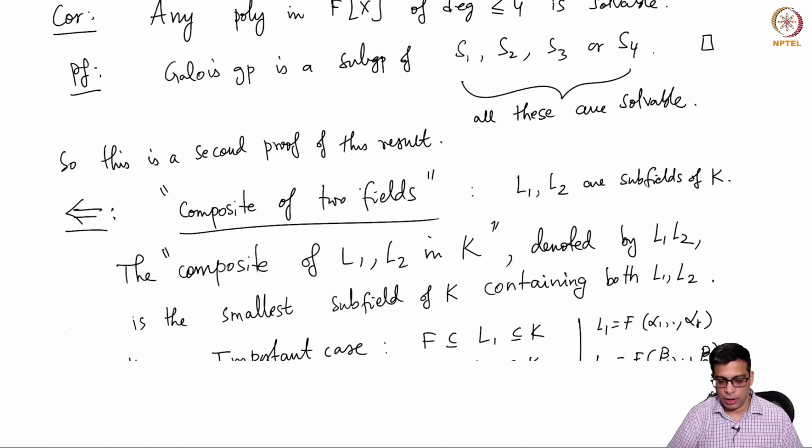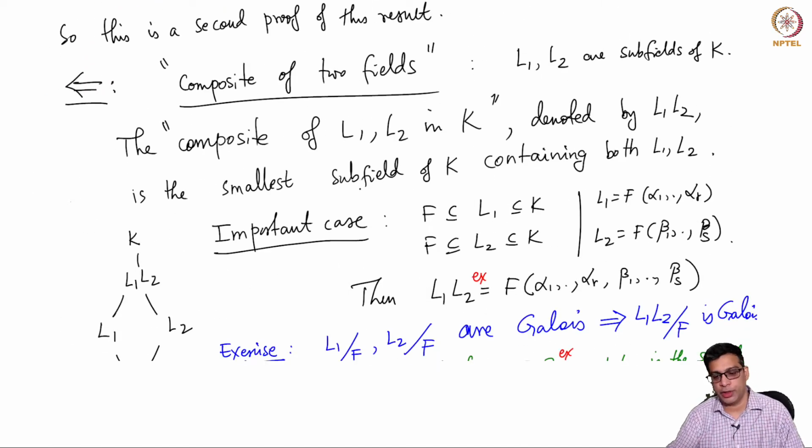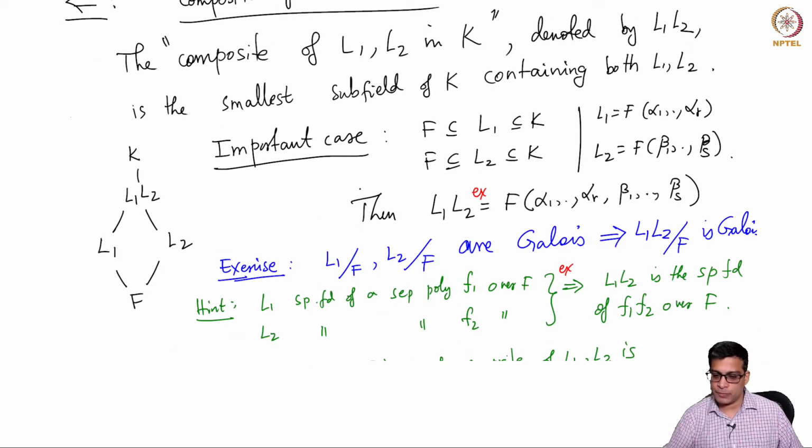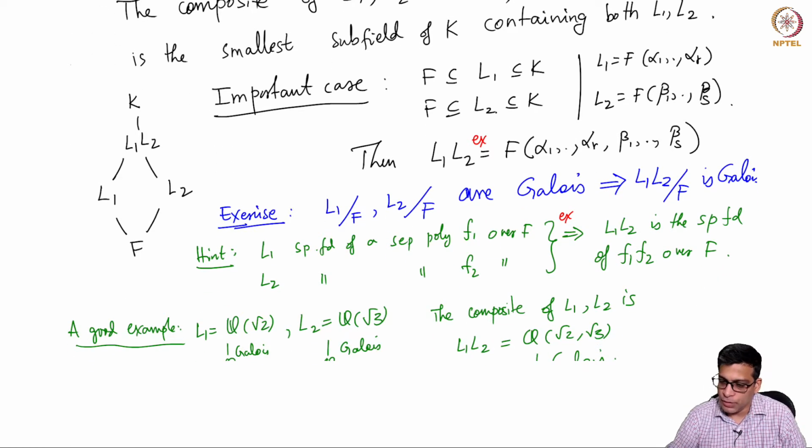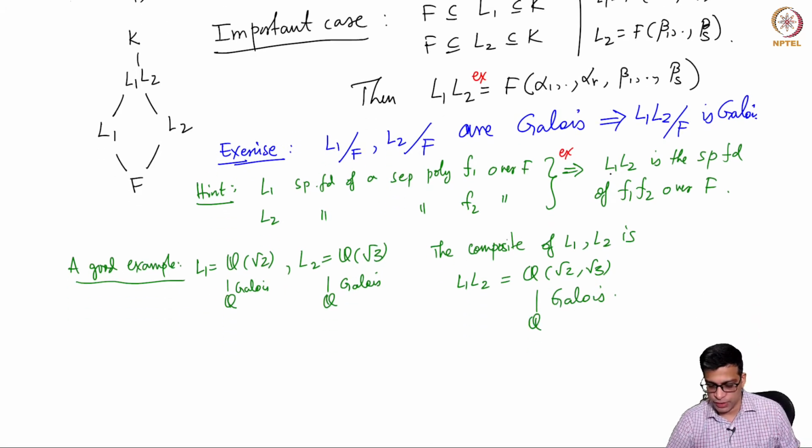We are now going to prove the converse, and in order to prove the converse, I need to introduce some notions about the composite of two fields. The composite is the smallest field containing both of them. So we have to fix an ambient field K that contains both L1 and L2. The composite is the smallest subfield containing both of them. And the most important case for us is the situation where both L1 and L2 are extensions of a fixed field F generated by alpha i's and beta j's. Then the composite is simply generated by the union of these things.